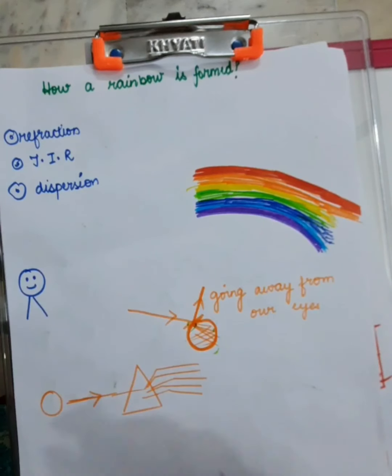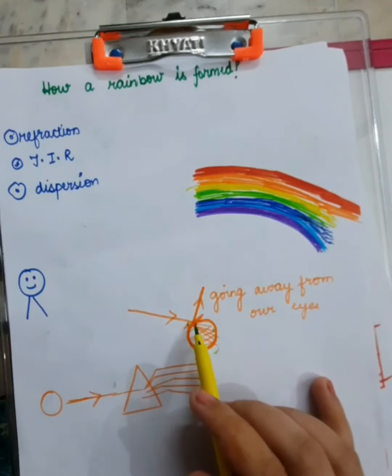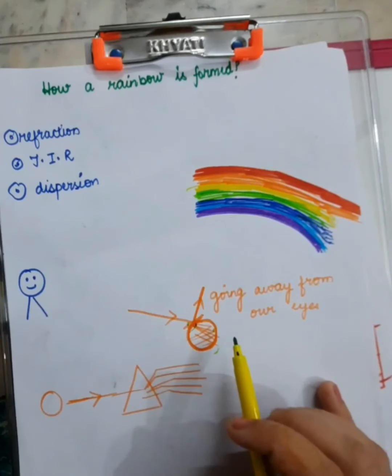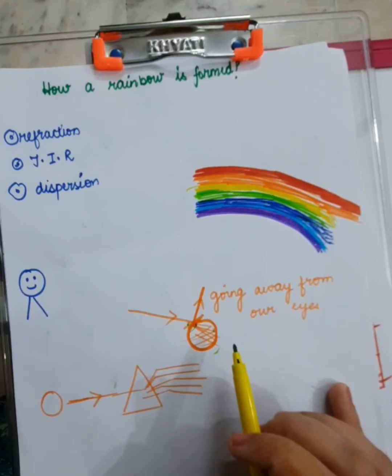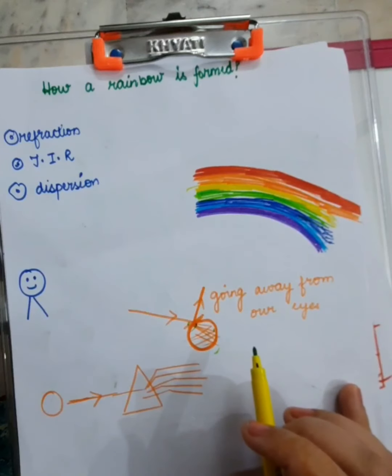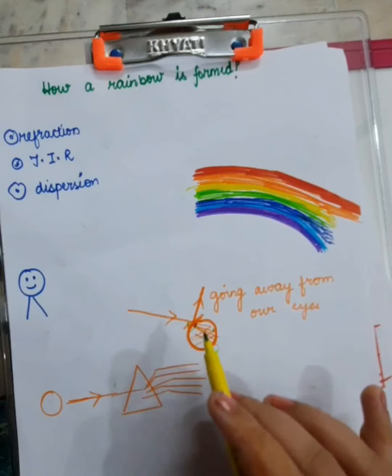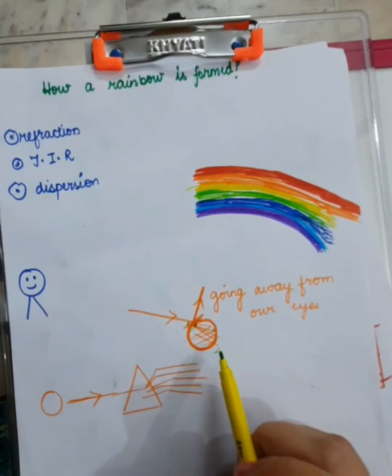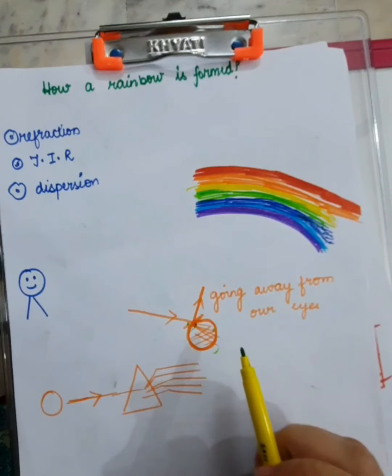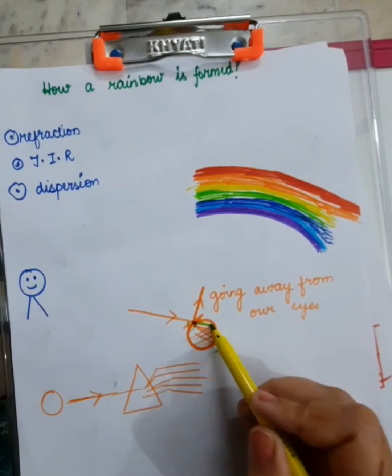And that's why this is going to happen, that when the part of it will enter inside the water droplet, it will split up into 7 colors. Actually, there were 7 colors traveling together in air, but they were traveling with the same velocities. Here they will be traveling with different velocities, and that's why they are visible. So after that, what happens?